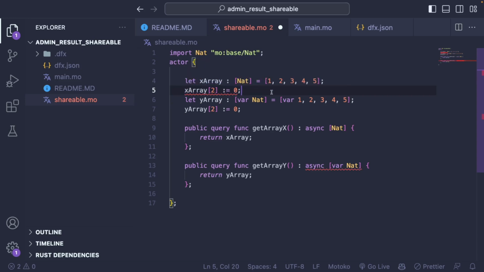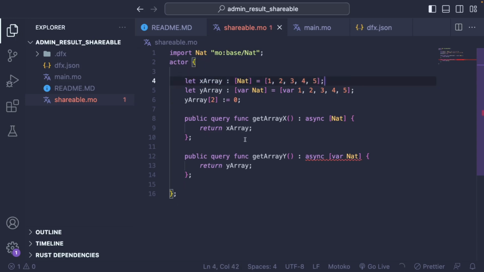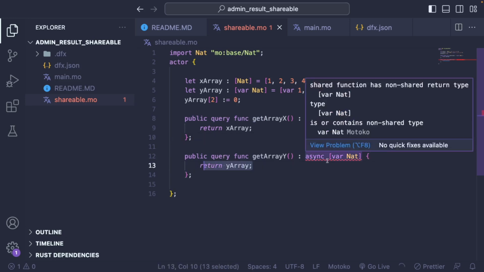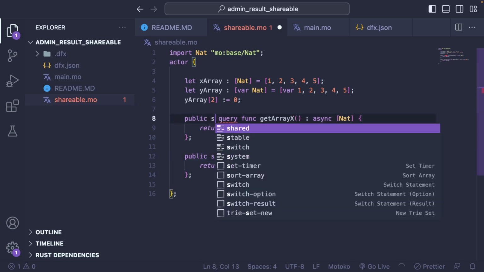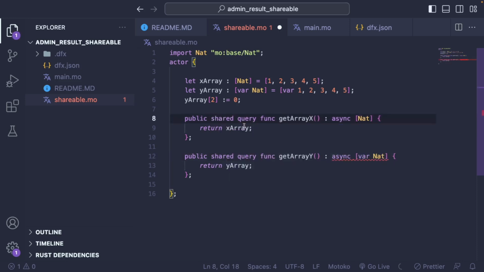Yeah. So this is all good, but now let's see what we can do with X that we cannot do with Y. With X, we can actually share the array, so we can just return it from a public function. But we cannot do that with Y. The reason is that we will get an error message, shared function has non-shareable type, variable NAT is not a shareable type. So a shareable function is a public function. It's basically similar. You can add the keyword, but it's not necessary because it's assumed by default. Any public function is a shareable function, and any shareable function is also a public function.